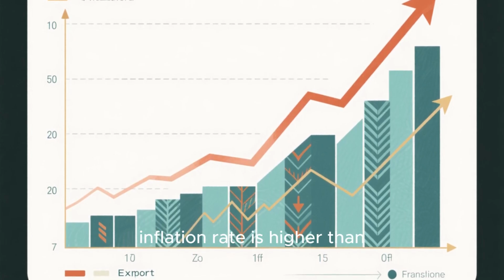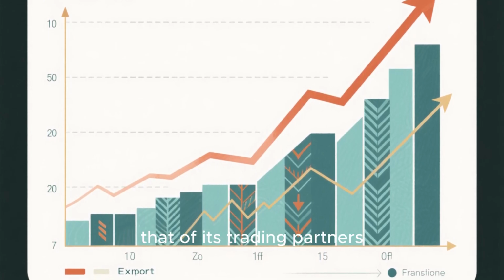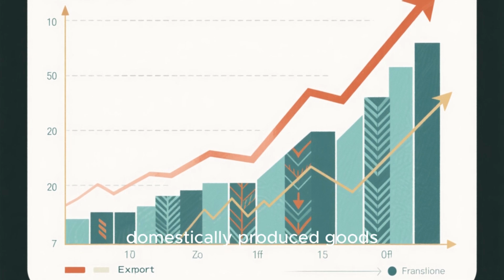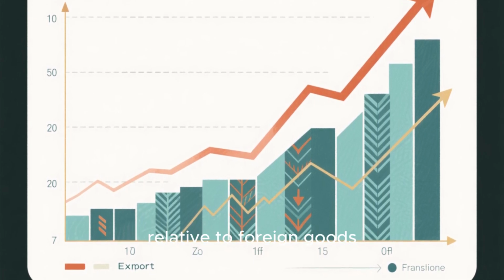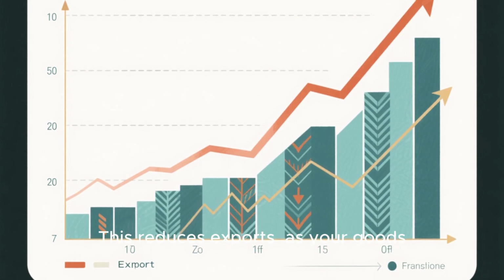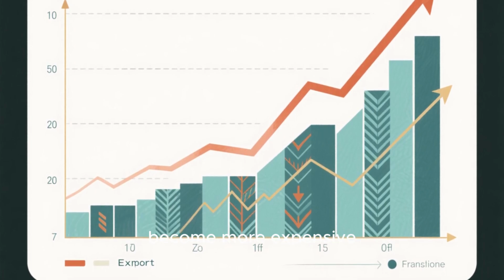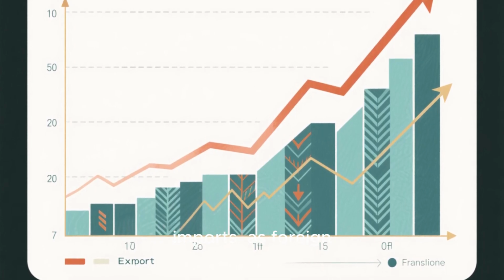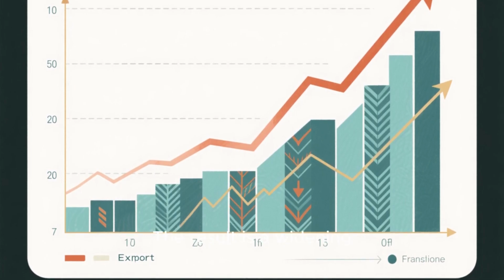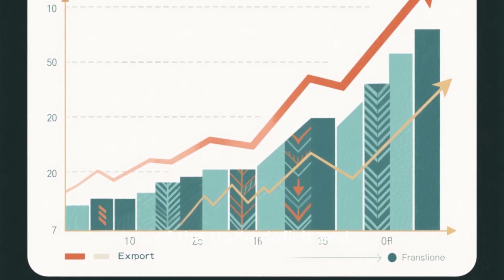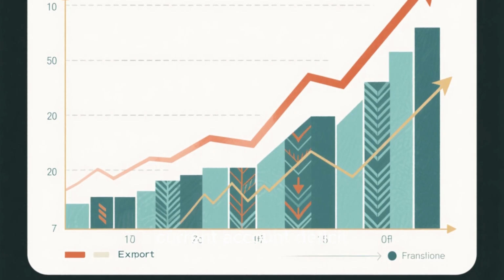4. Loss of international competitiveness. If a country's inflation rate is higher than that of its trading partners, that country's domestically produced goods become more expensive relative to foreign goods. This reduces exports as your goods become more expensive abroad and increases imports as foreign goods become relatively cheaper. The result is a widening of the trade deficit and current account deficit.